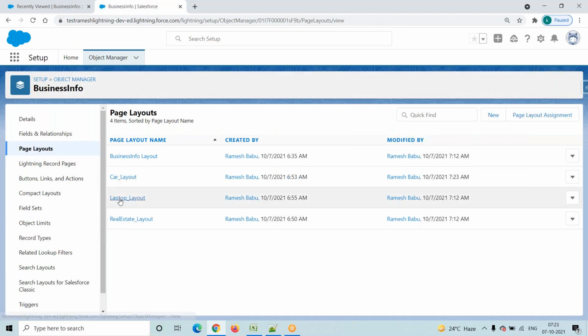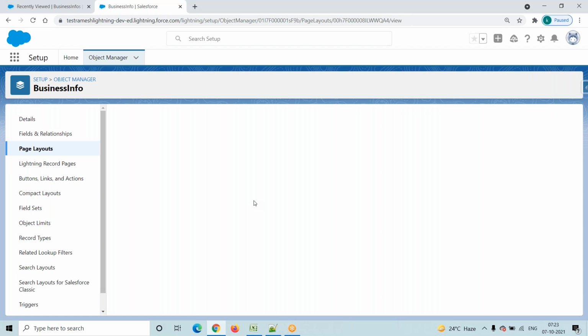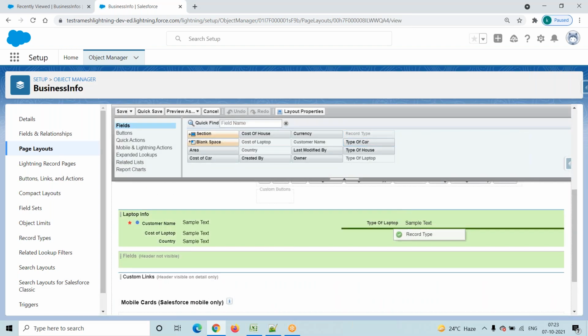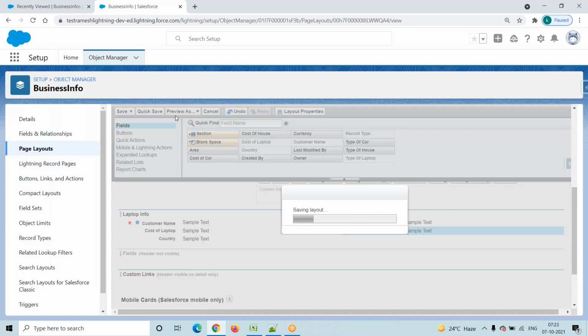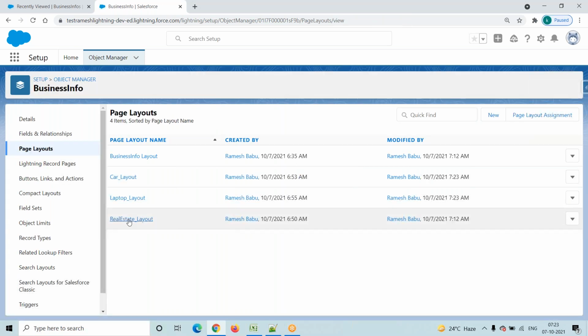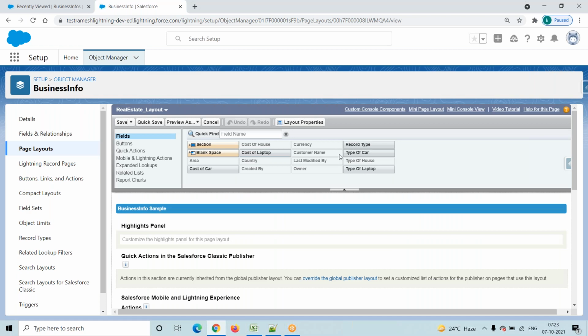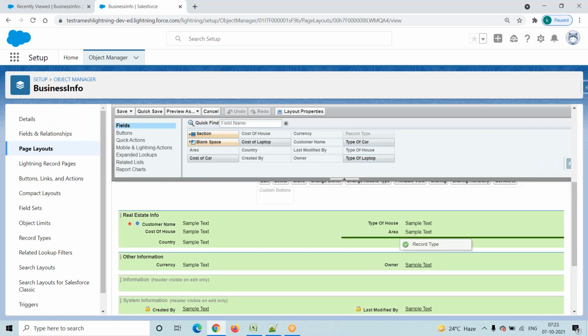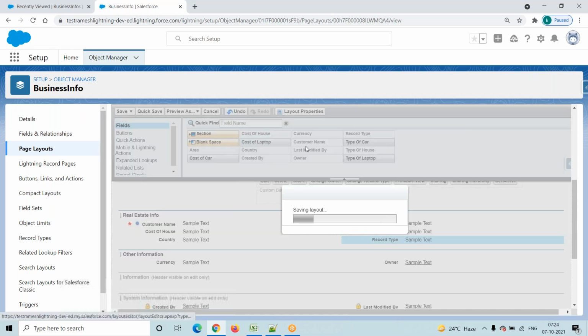Now go to another page layout, the laptop layout. Click on the laptop layout. Here also the system automatically provided one field, that is nothing but record type. Try to save this one. Now go to real estate, click on this layout, and drag and drop your record type here. Finally, try to save this one.